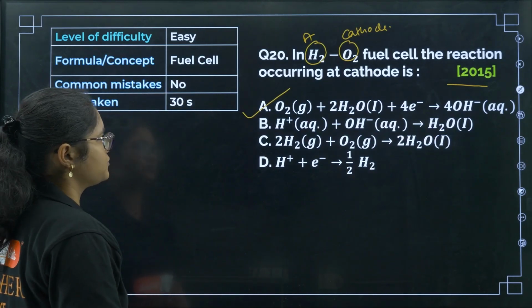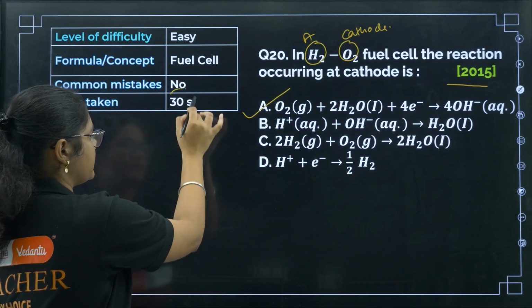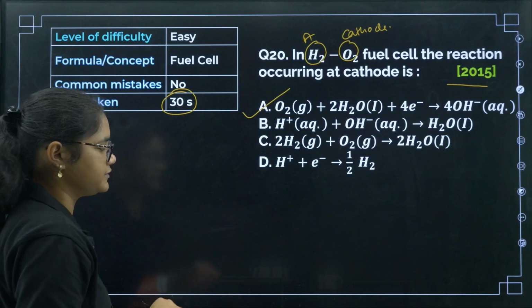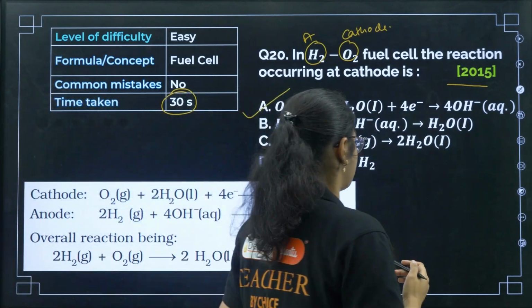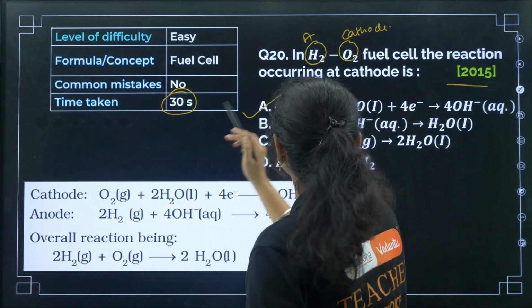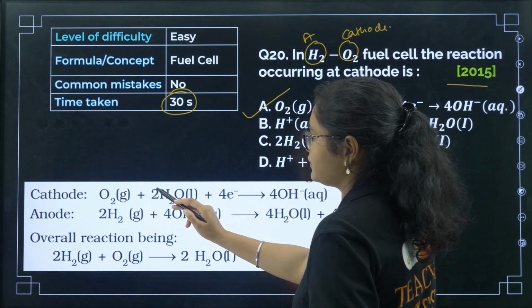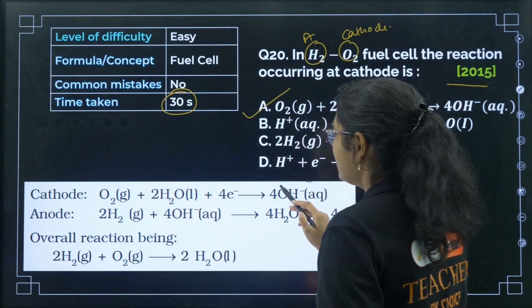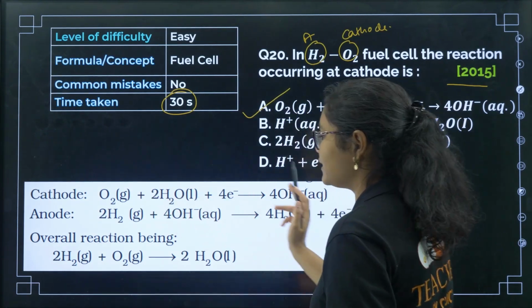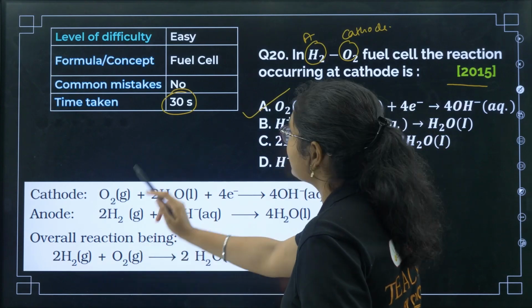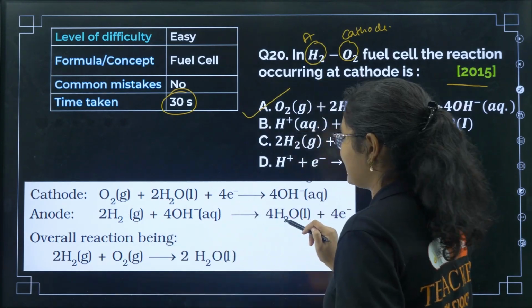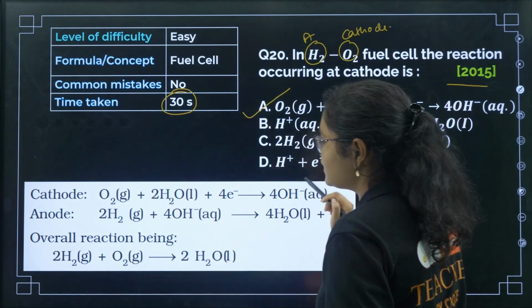Okay, so the correct answer is option number A. Again a 2015 question, easy if you know the reactions. So once again let us see the reaction here. At cathode, oxygen undergoes reduction. Here the oxidation state is 0. Here it becomes -2, 0 to -2, reduction. And H2 undergoes oxidation. Here it is 0 and here it is H plus. So this is the reaction.